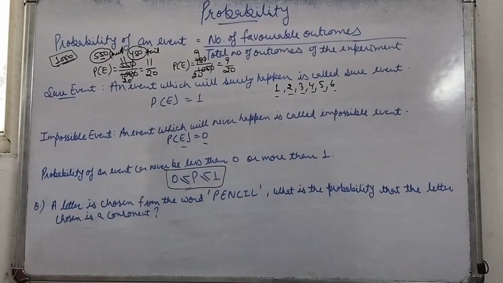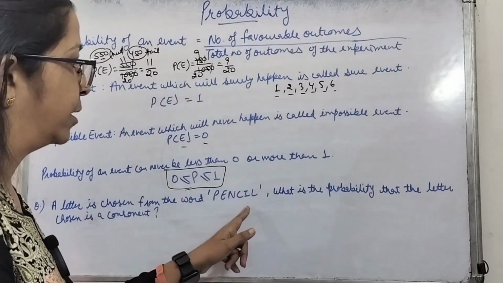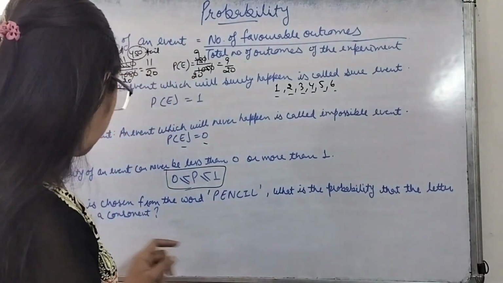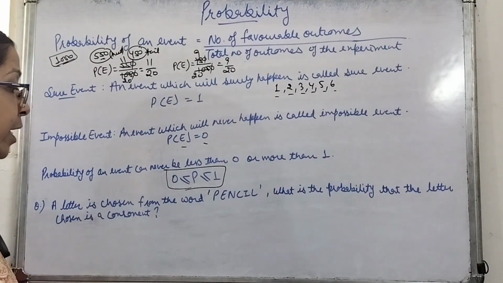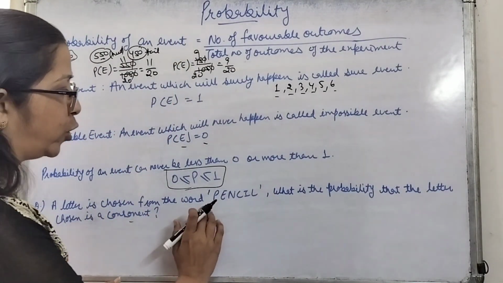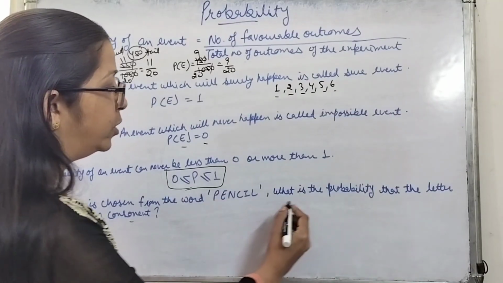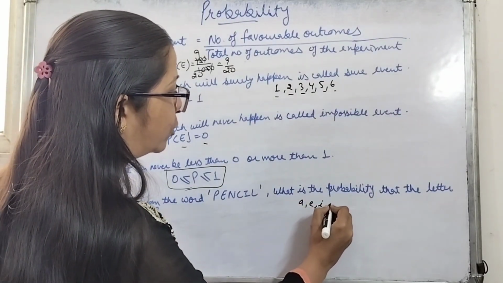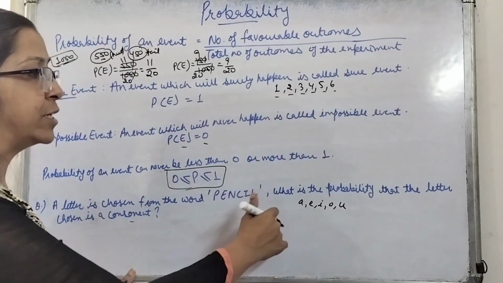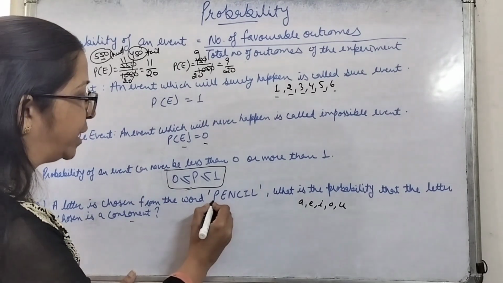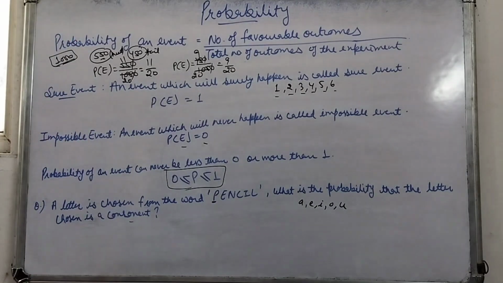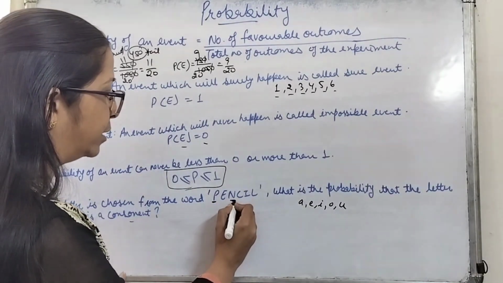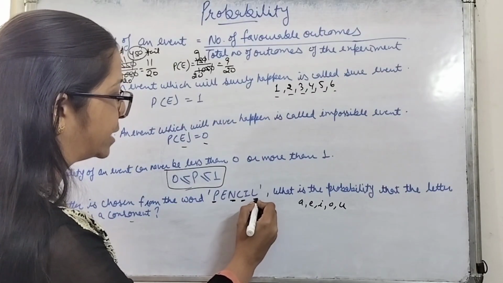Now let's see some questions based on the topic. A letter is chosen from the word pencil. What is the probability that the letter chosen is a consonant? Now, which alphabets are consonants over here? We know that A, E, I, O, U are the vowels. The rest are all consonants. So P is a consonant, N is also a consonant, C is a consonant, L is a consonant.